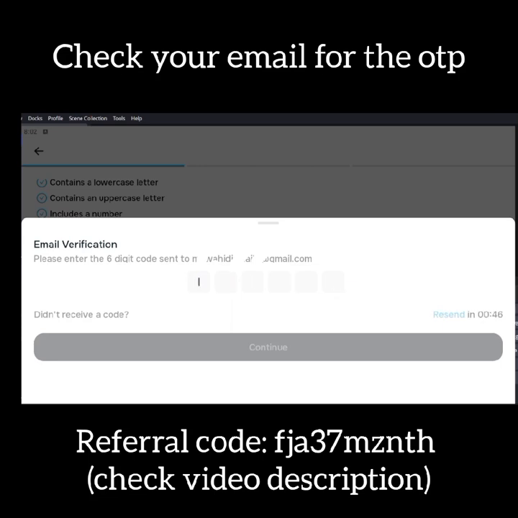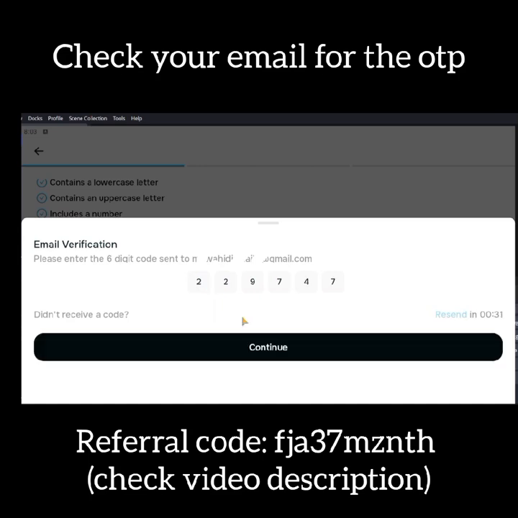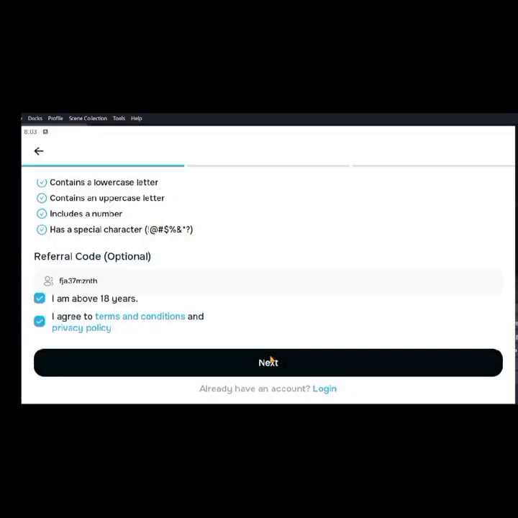Okay, so we've gotten a new code from them. So that is 229747. Okay, so this should go through. Okay, so yeah, it went through.